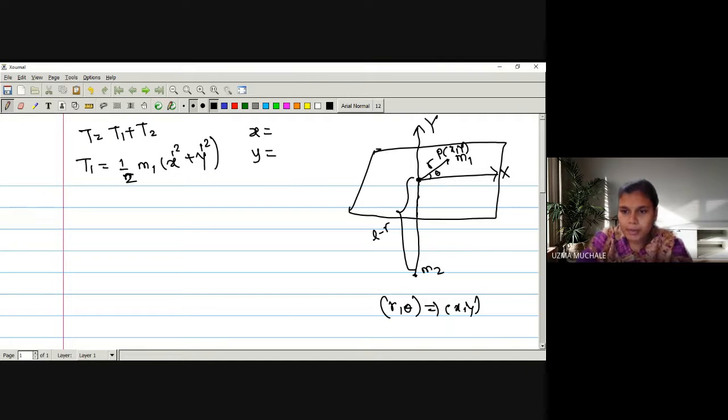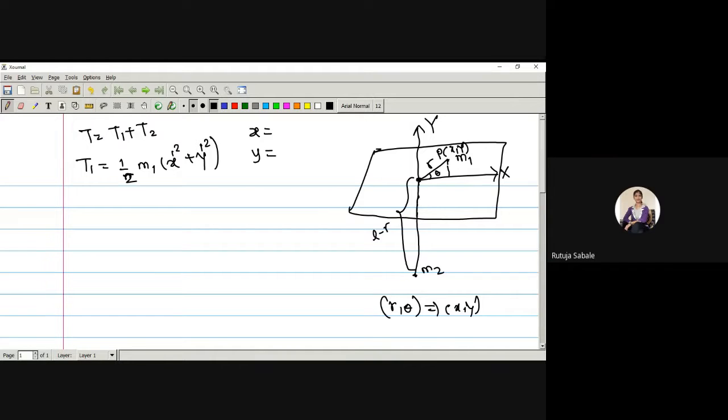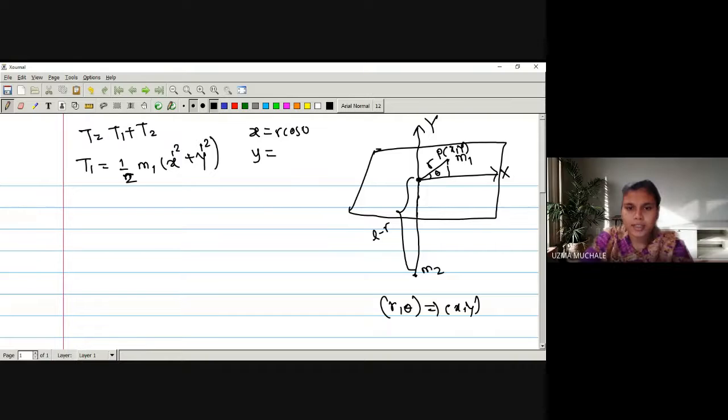Okay. X is equal to r cos theta, and y is equal to r sin theta. Right. X is r cos theta, y is r sin theta. You just have to complete this triangle, and this is the x-axis, this is the y-axis, as it is parallel to y. Then sin theta is opposite upon hypotenuse, and cos theta is adjacent upon hypotenuse. These are the things you know about that. So we have found the Cartesian coordinates in terms of polar coordinates. Now let us go for the next one.